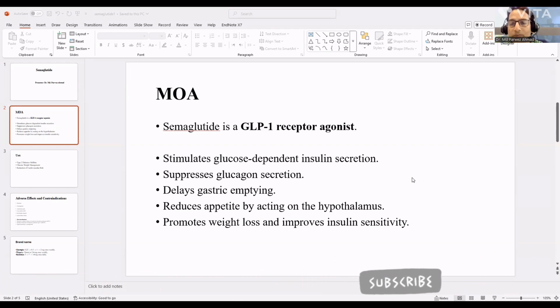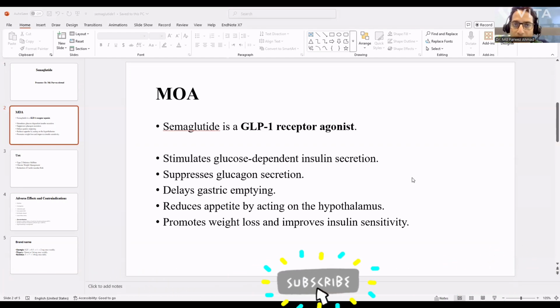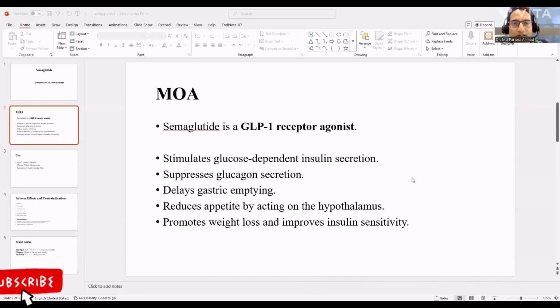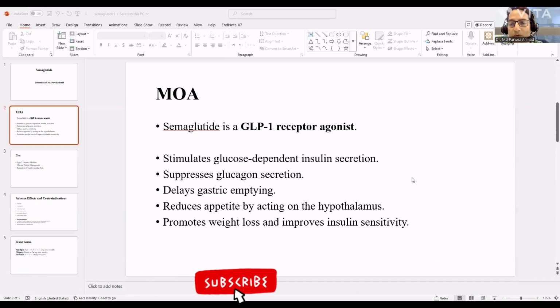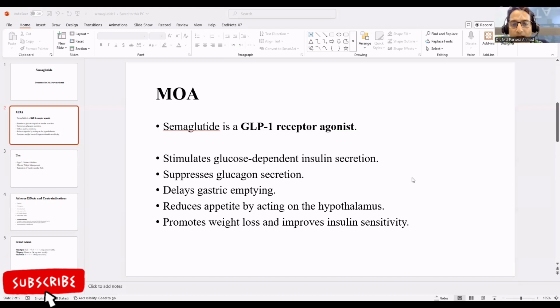What do I mean by that? Glucose-dependent insulin secretion means insulin is only secreted when blood glucose level is high or elevated. You can say above 126 milligram per deciliter. Now, the second function of semaglutide is to suppress glucagon secretion. Third, we know that the GLP-1 receptor is also present in the GIT and it is responsible for delayed gastric emptying.